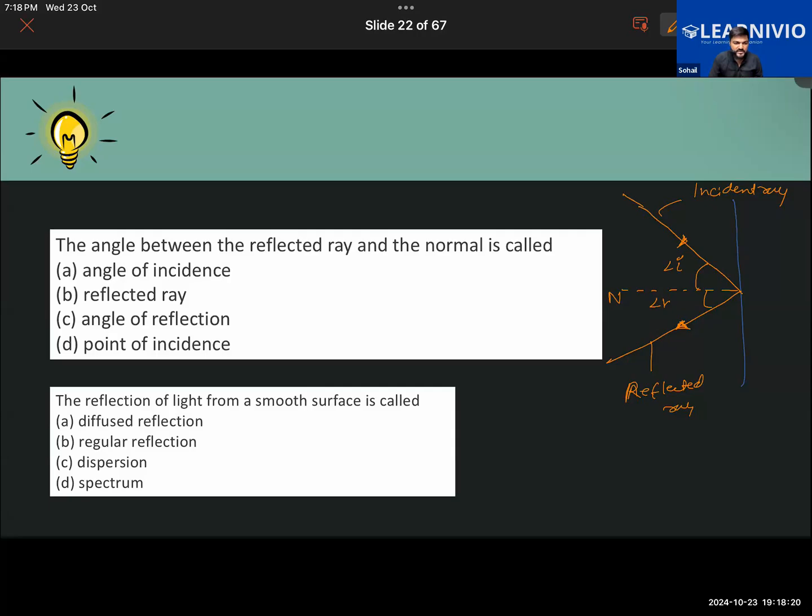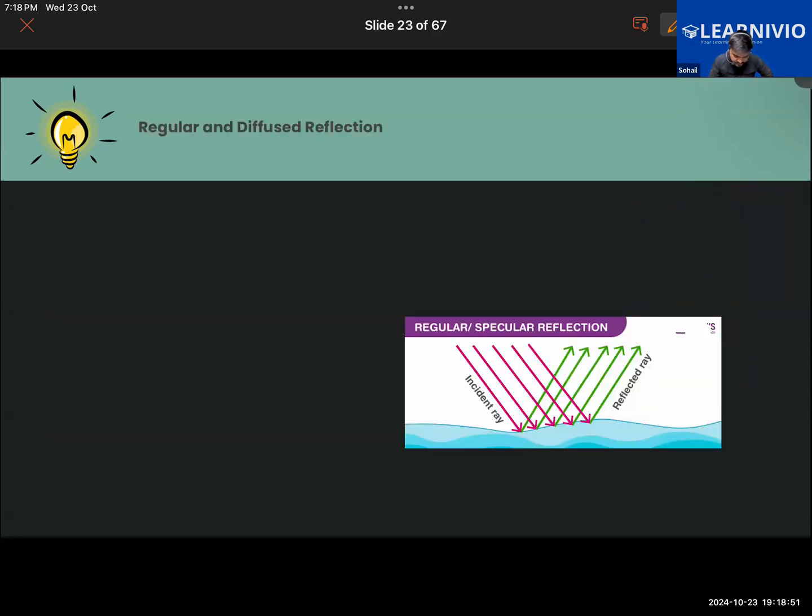Okay, so here were the answers. The first question is angle of reflection. Exactly, Abdullah. For the second question, what have you guys answered? Yes, Roni, that is correct. Yes, Shukrika. Yes, Khadija, what's the answer for the second question? So regular reflection. That is regular reflection. Everyone, your answers are correct.